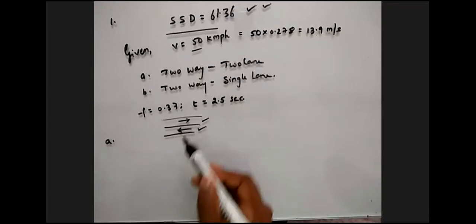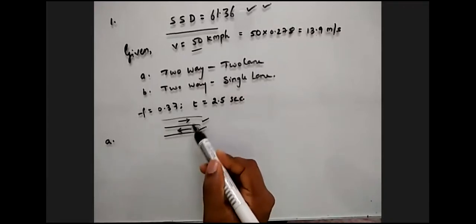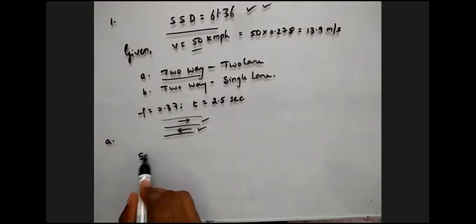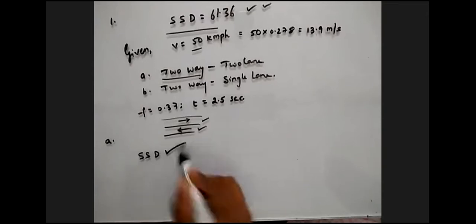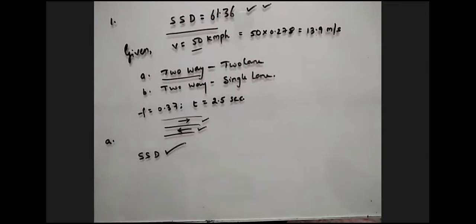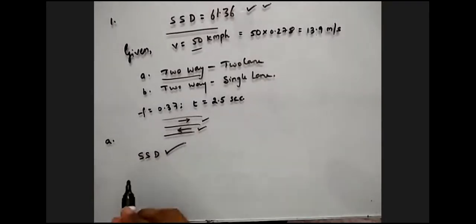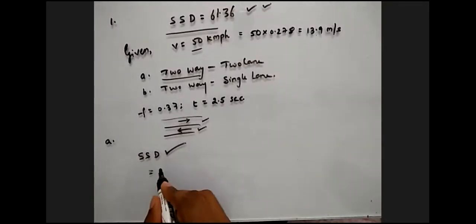That means when there are two lanes, guys, you need to remember, and there is a two-way, SSD is enough. You're able to understand? SSD is enough. So in this condition, when there are two lanes and two-way traffic, we'll provide 61.3.